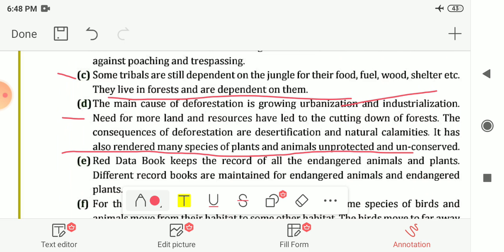We are getting this land from cutting down the forest. The consequences of deforestation are desertification and natural calamities. It has also rendered many species of plants and animals unprotected and unconserved.